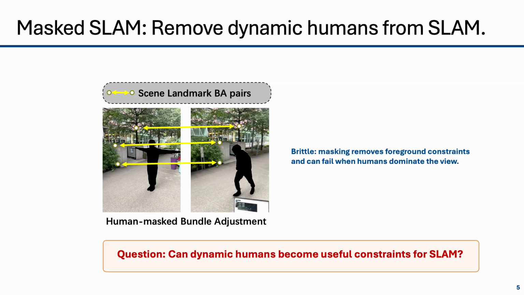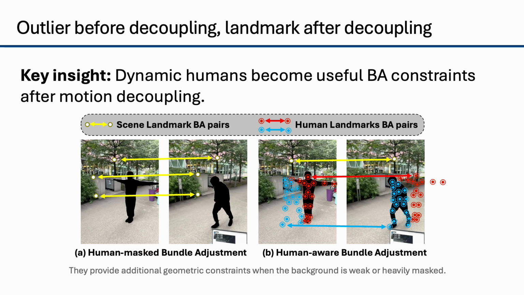The key idea of HumanBA is simple. The human is an outlier only before motion decoupling. If we estimate and remove the human-induced component from the observed joint trajectories, the remaining signal is camera-induced. These pseudo-static human landmarks can then be safely used as bundle adjustment targets, together with ordinary scene landmarks. This is especially useful when background constraints are weak or heavily masked.